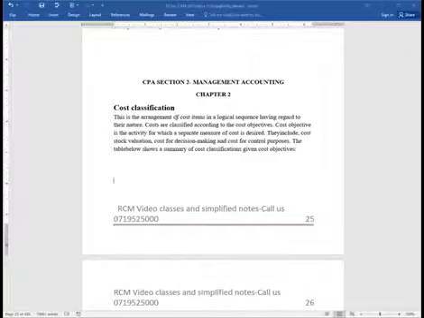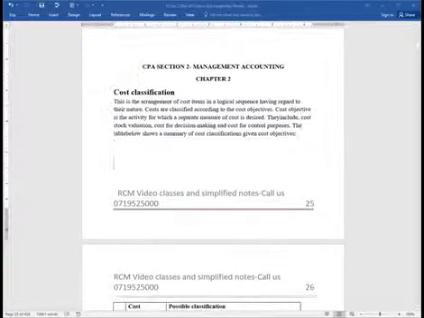Ladies and gentlemen, I would want to reiterate something here. A cost goal or cost objective is that activity whose cost you would want to evaluate as a standalone activity. We shall be able to see further to this as we progress.